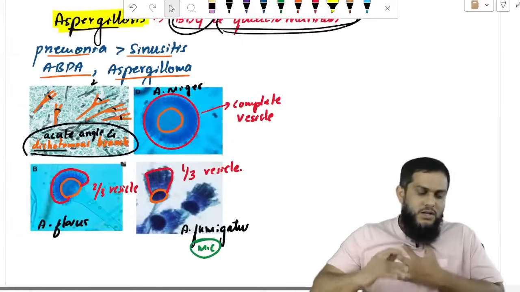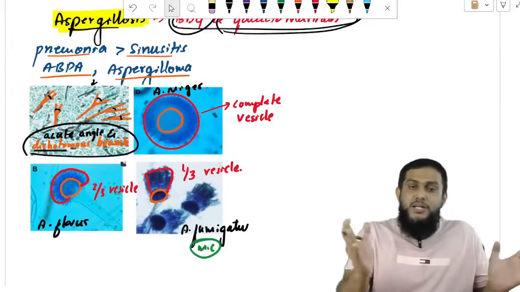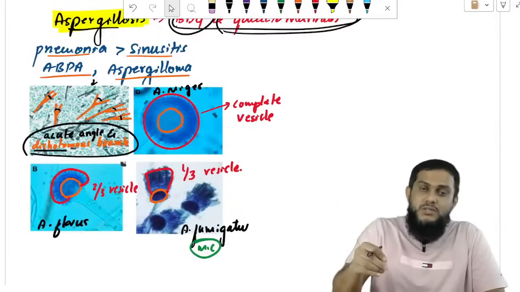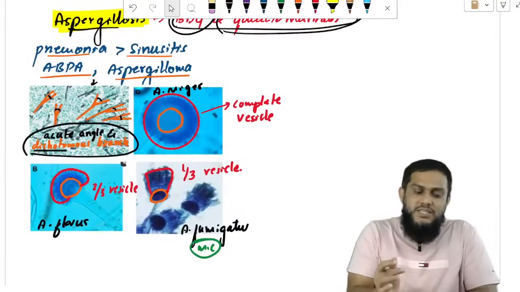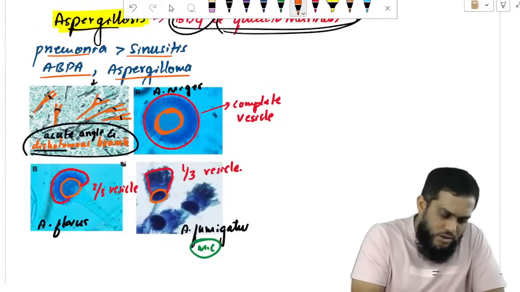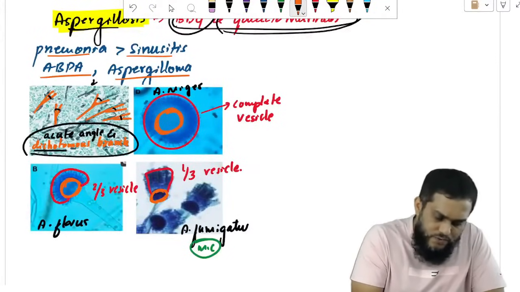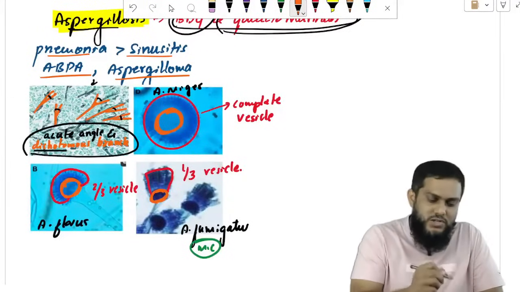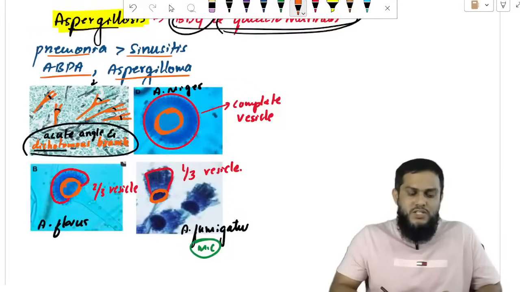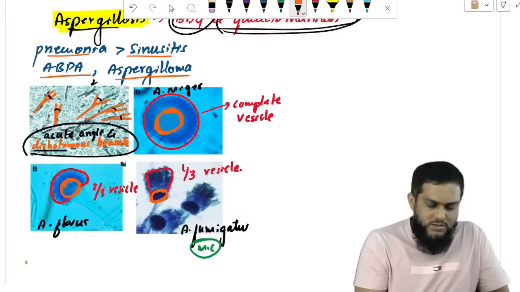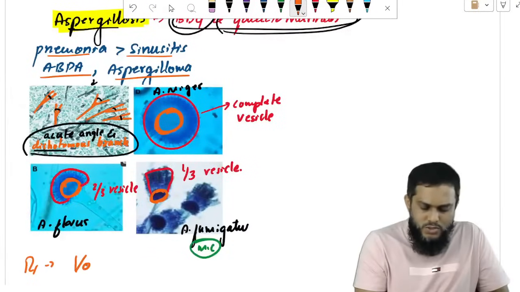Acute angle and dichotomous branching confirm Aspergillus. Then how to identify the species? See how much of the vesicle. Vesicle means the round orange-colored structure. How much of the vesicle is surrounded by conidia? Complete vesicle: Niger. Two-thirds of the vesicle: flavus. One-third of the vesicle: fumigatus. Aspergillus identified. The drug of choice for treatment is voriconazole.